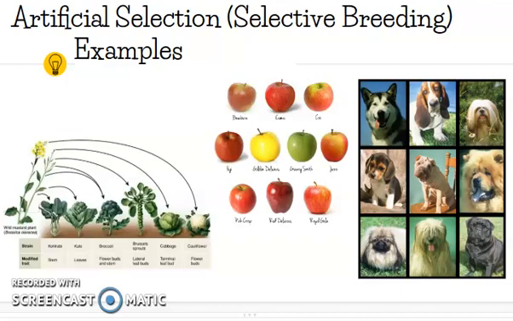The University of Minnesota is another great example of this. The University of Minnesota is very famous for their ability to selectively breed for apples. They take apples, and it takes many apples, like 30,000 apples, to get to the one final apple that they like. But they take a whole variety of apples and they test them and they say, "Ooh, we want an apple that has a really long shelf life. It can survive on the shelf for a long time. And we want it to be sweet because we like sweet apples."